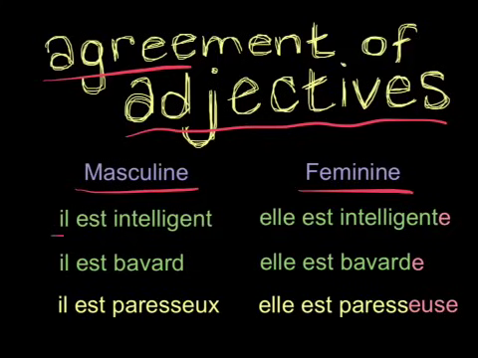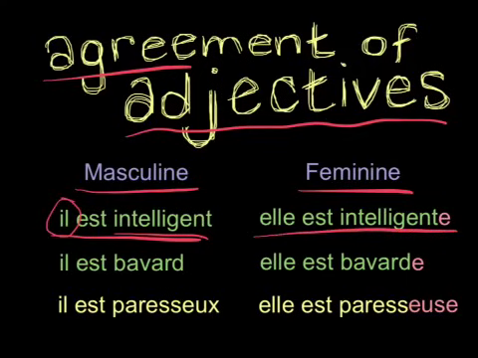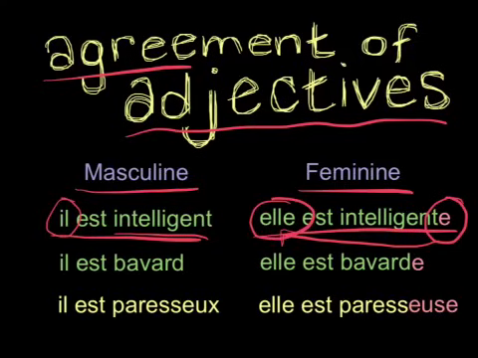Our first example, il est intelligent. He is intelligent. We're going to make intelligent agree in gender with he, il. So it's masculine. Luckily, our adjectives come to us in a masculine form already. They're already masculine singular when you look them up in the dictionary, so you don't have to do anything to change them. But when we come over here to our feminine version, elle est intelligente, as you'll see we've added an e. That's how we change something from masculine to feminine in general. So, elle est intelligente, the e agrees with elle, she, makes it feminine.